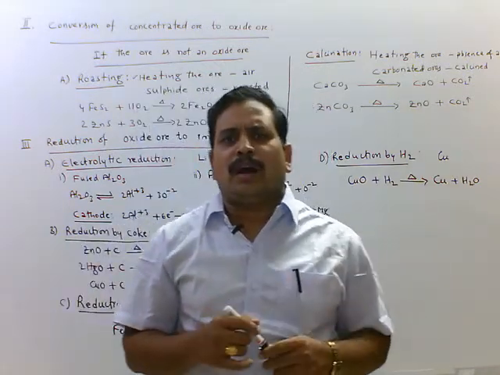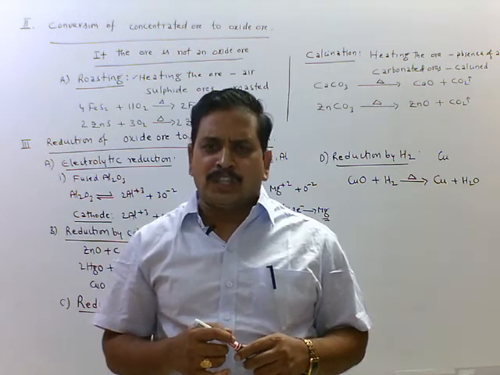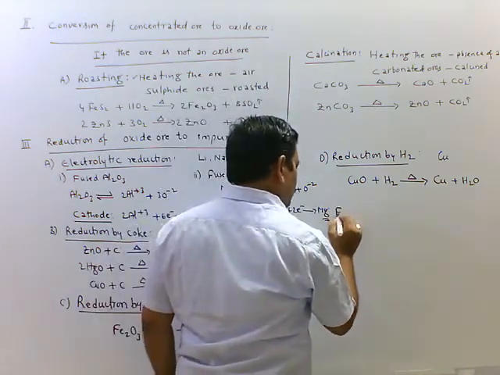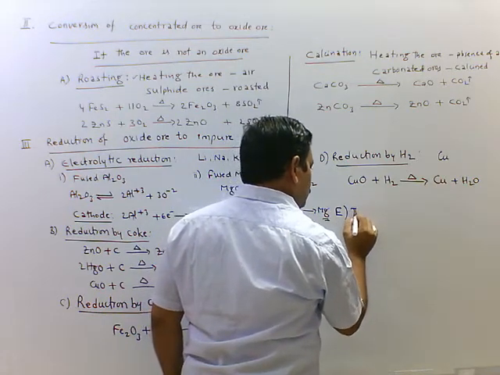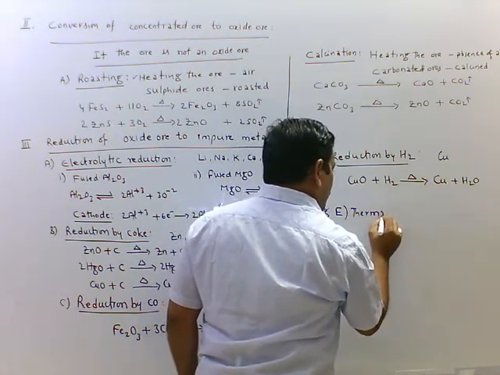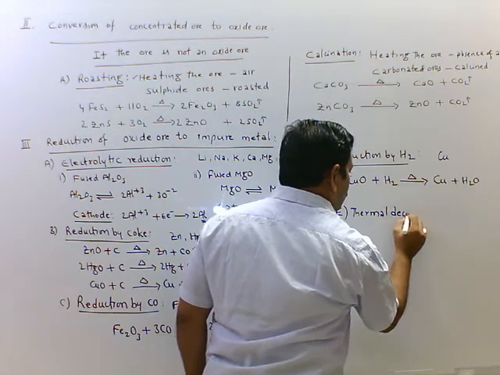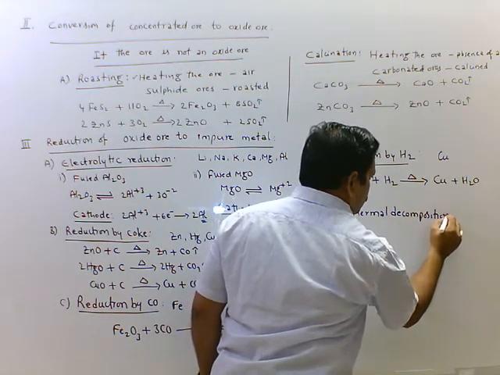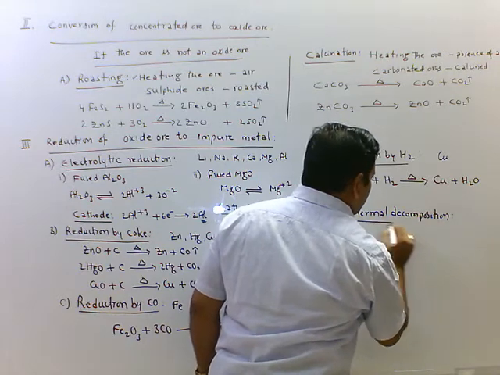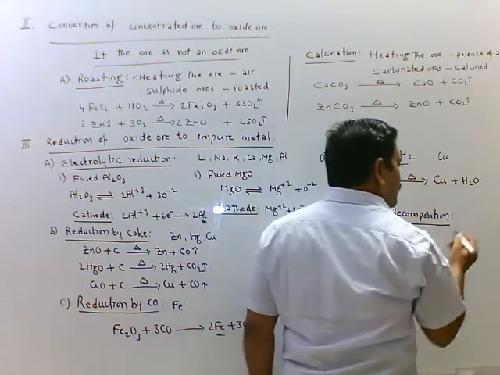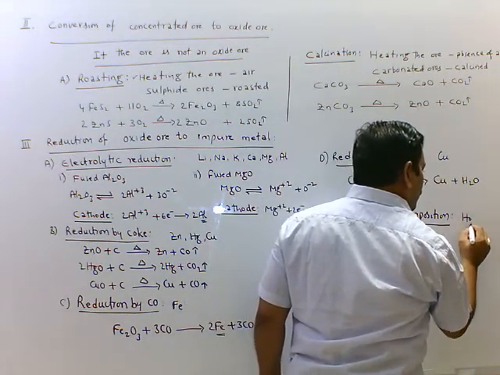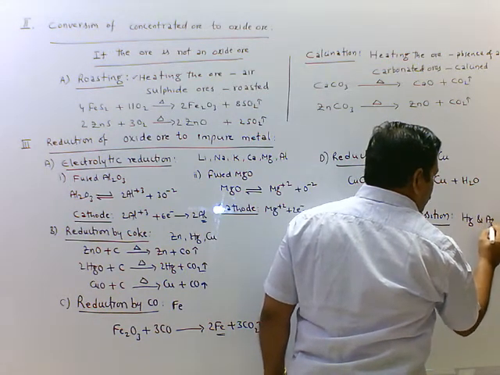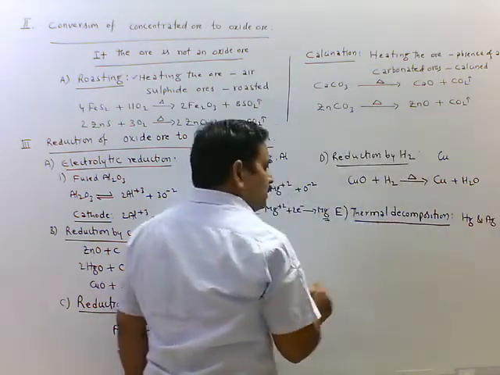Next, fifth method is thermal decomposition method. This is used for less electropositive metals. In this method, we are using less electropositive metals, Hg and silver.